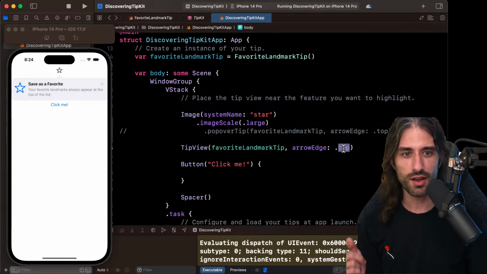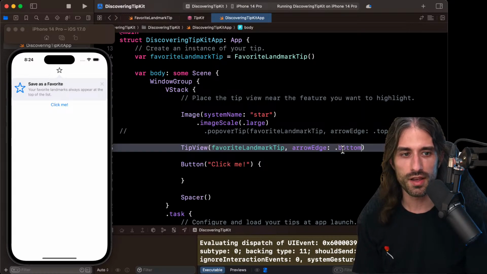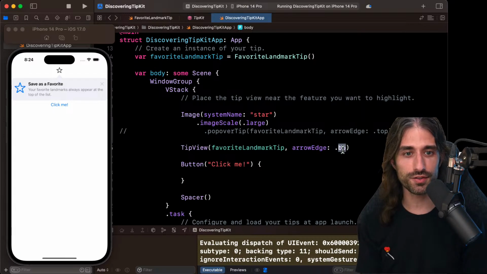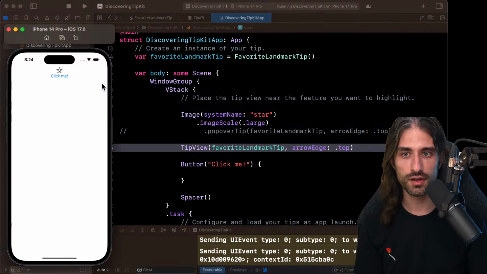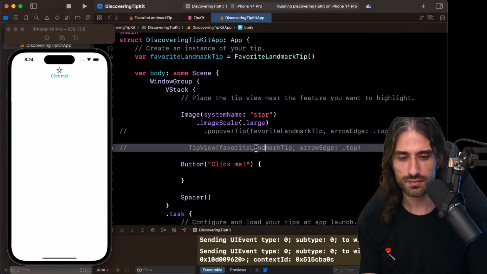That's why I thought that if I change the value from top to bottom, it became attached to a new view, but actually it wasn't the case. It was just that the view was drawn differently, but nothing changed in the underlying model. So when you do a tip view like that, it's just part of your view hierarchy, and you have this button to make it disappear.